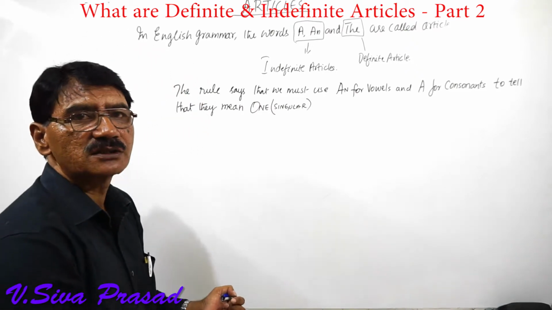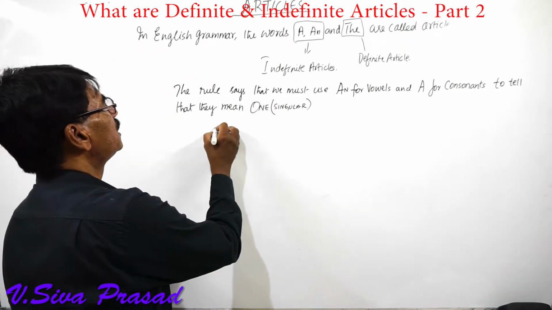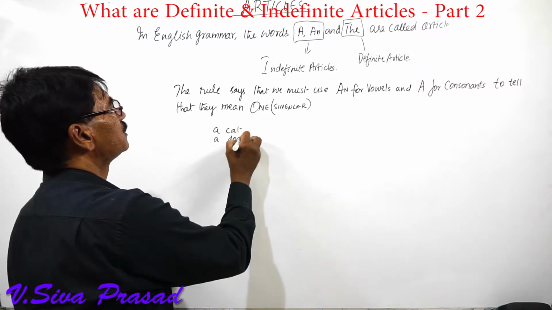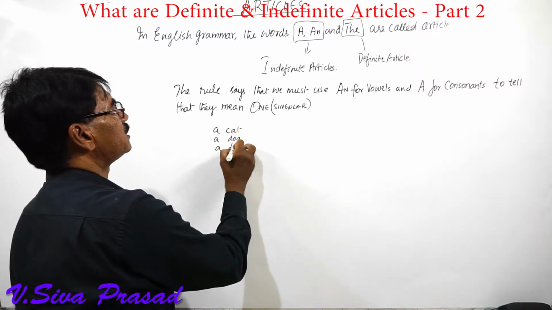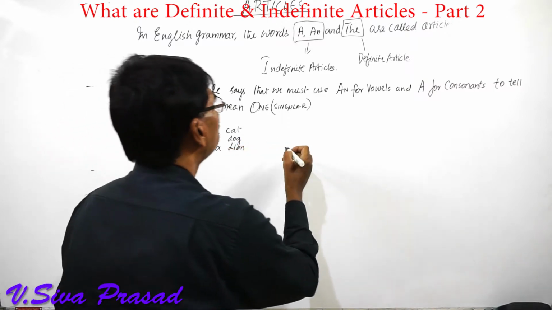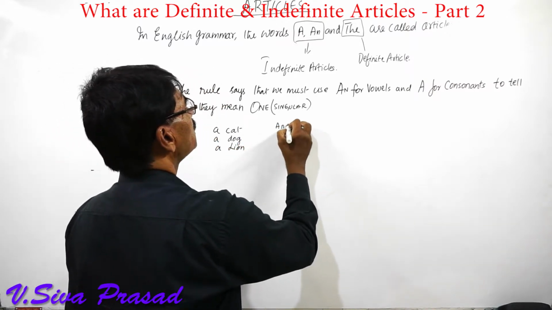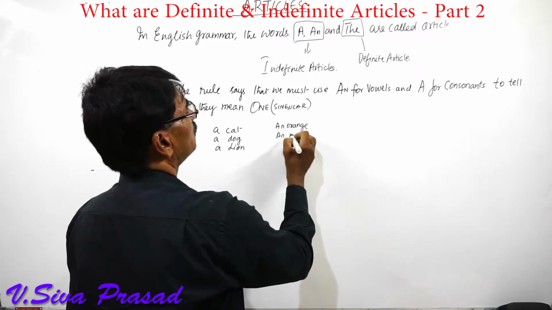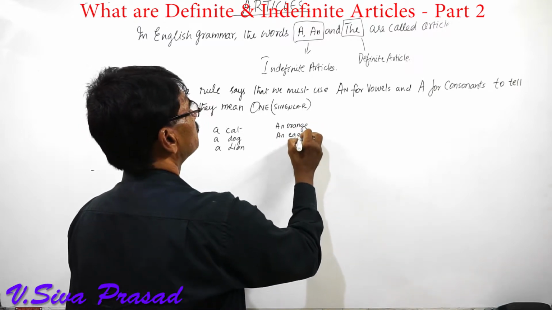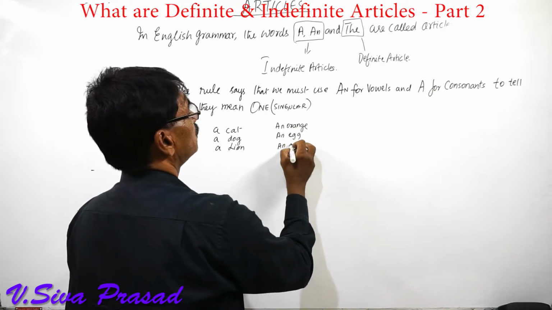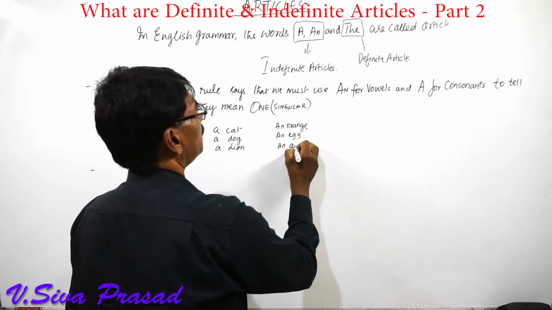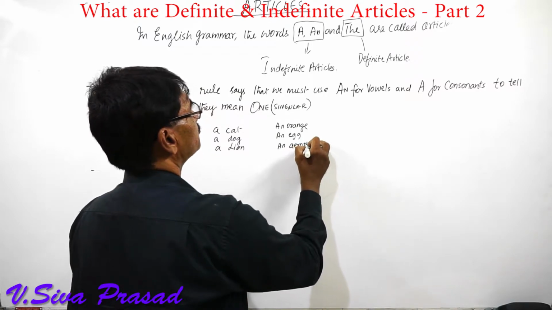In the previous examples we saw a cat, a dog, a lion. Here we saw an orange, an egg, and what is that? Aeroplane.